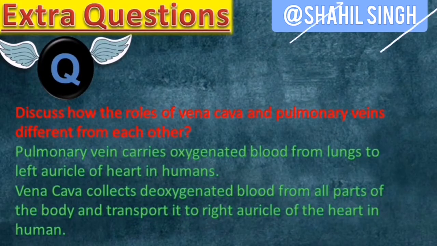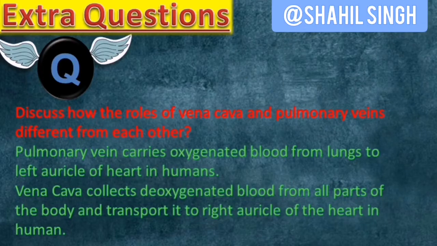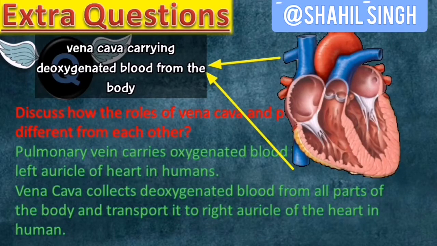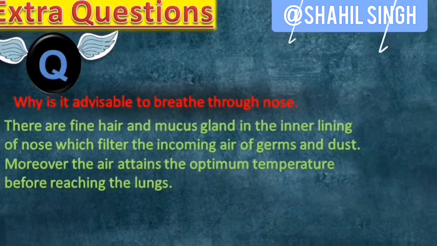Discuss how the roles of vena cava and pulmonary veins are different from each other. So pulmonary vein carries oxygenated blood from lungs to the left auricle of the heart in humans. Vena cava collects deoxygenated blood from throughout the body and transports it to right auricle of the heart in humans.